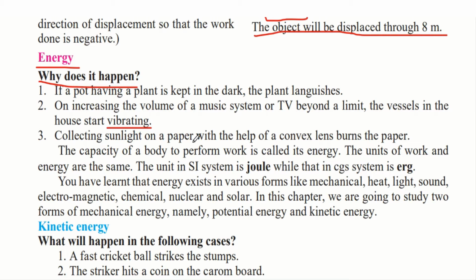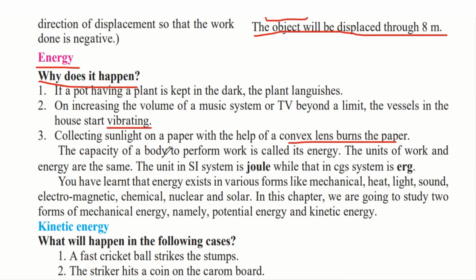Collecting sunlight on a paper with the help of a convex lens burns the paper. You can either use a convex lens or even a magnifying glass which contains a convex lens. When you collect this sunlight through the convex lens and concentrate it on the paper, you will notice that after a while the paper will start burning. So why does this all happen?